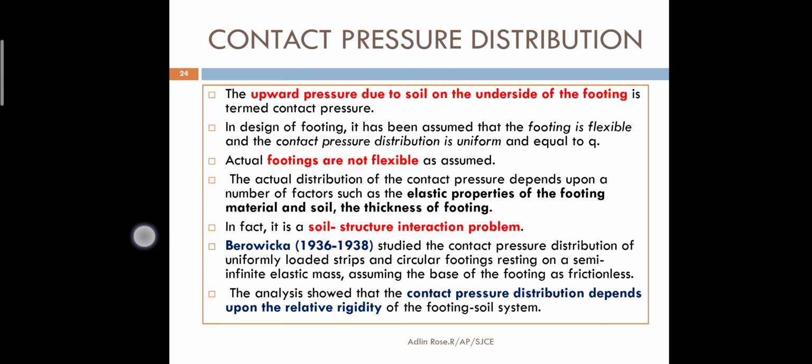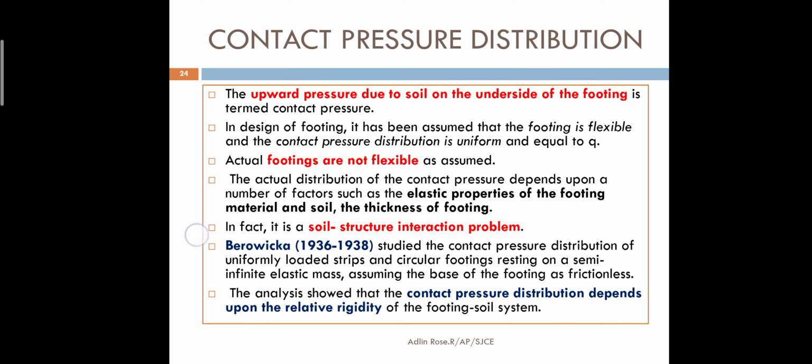For example, if you look at our main roads and highways, they are made with gravel roads and bituminous roads. Those bituminous roads are called flexible pavements, flexible materials. But if they are made with concrete, it is a rigid material. So based on the different rigidity of the structure, the contact pressure varies.